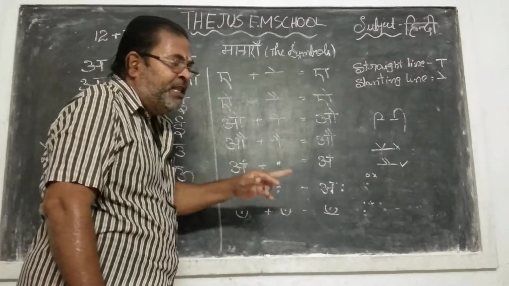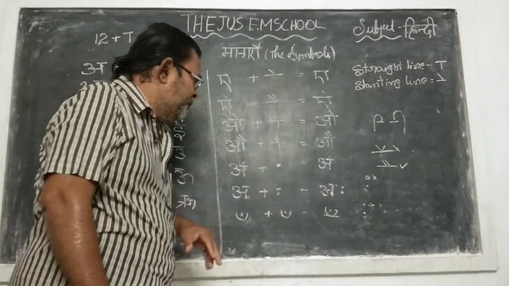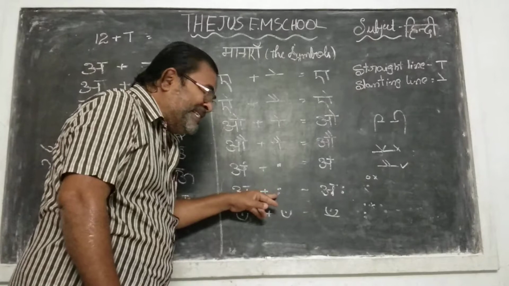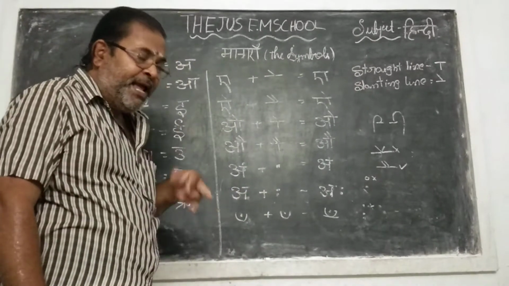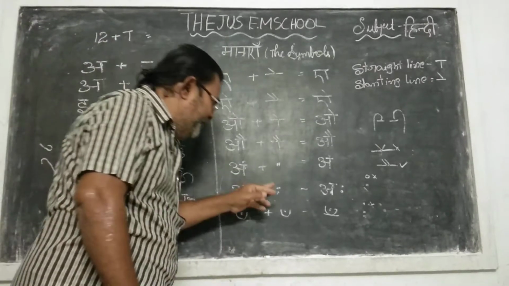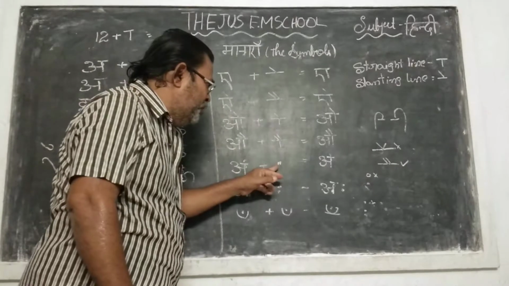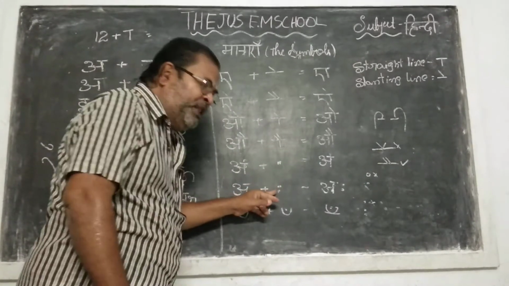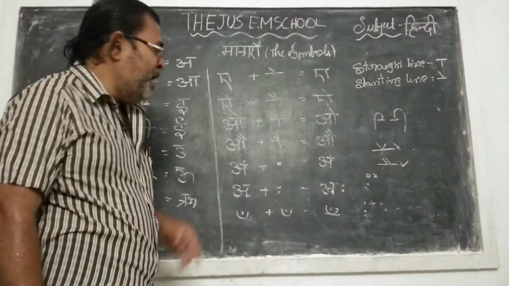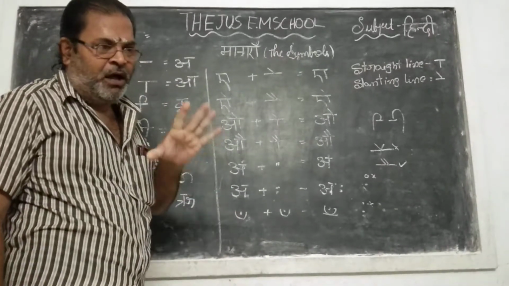Bindu. Don't try to say it is a chukka or anything else. No way. That is called bindu. This is called visarga. Visarga or Chakra Bindu. There are two words. What are they? Bindu and Chakra Bindu. This is the Bindu and this is the Chakra Bindu or Visarga. And the last one is the Ardha Chandrakar.